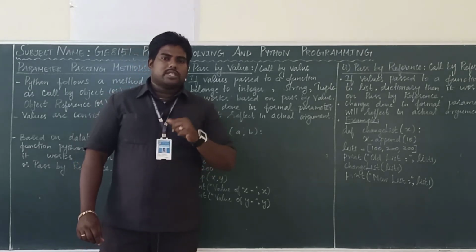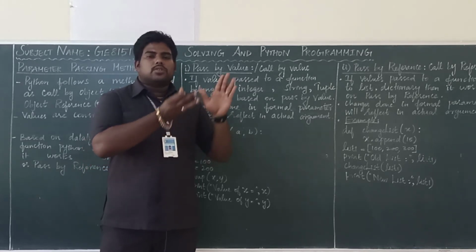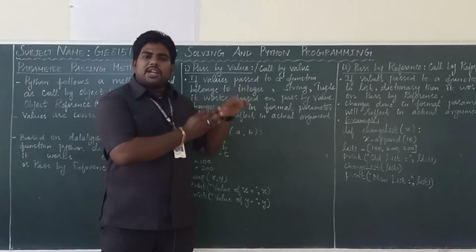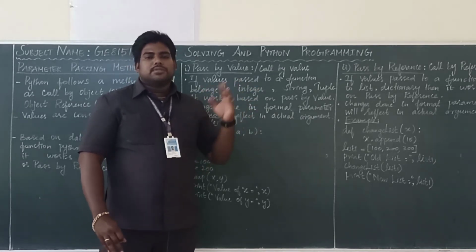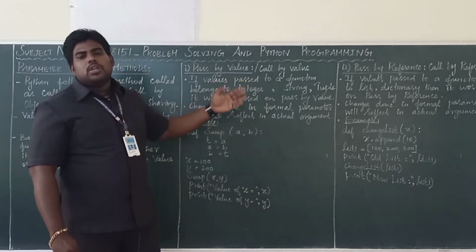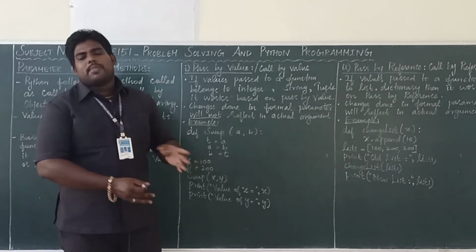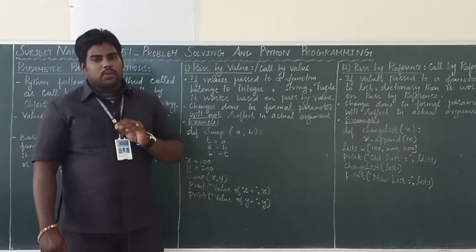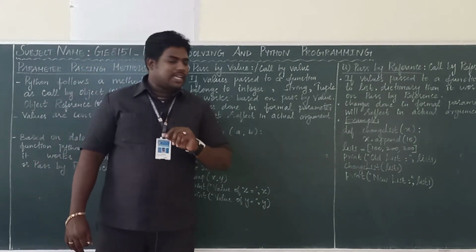All of you got it? What's the definition? Values from the function call are passed to the function parameters. Any modification or any changes done in the function definition should not reflect back to the main program or function call. So we say it is call by value. Now I will explain with the program so you will get a clear idea.